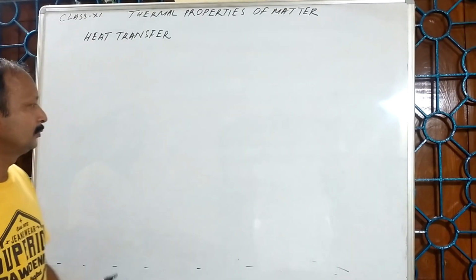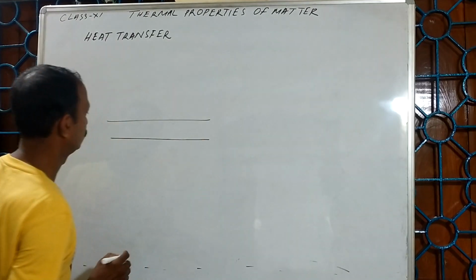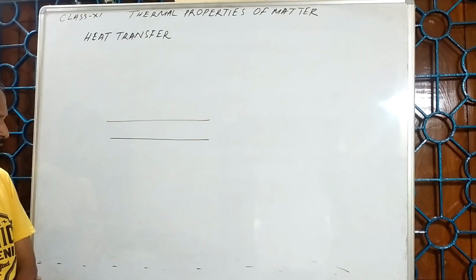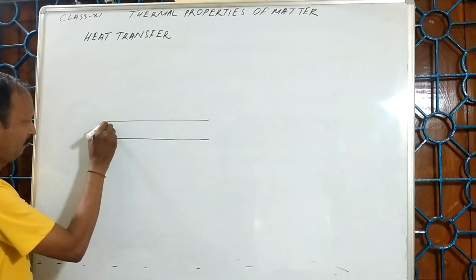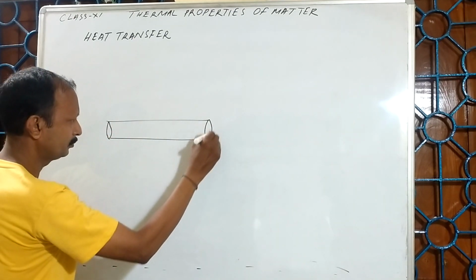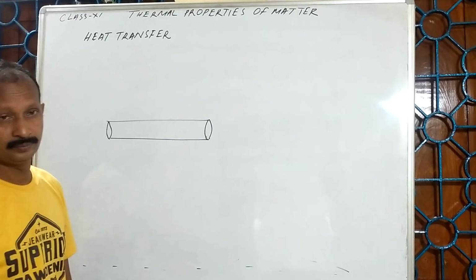See here, suppose I have taken a metal rod of uniform cross section.